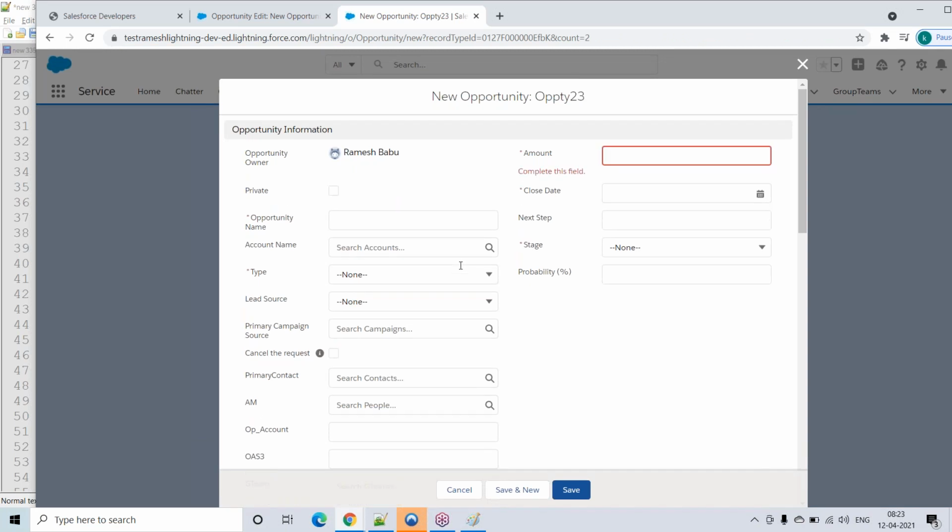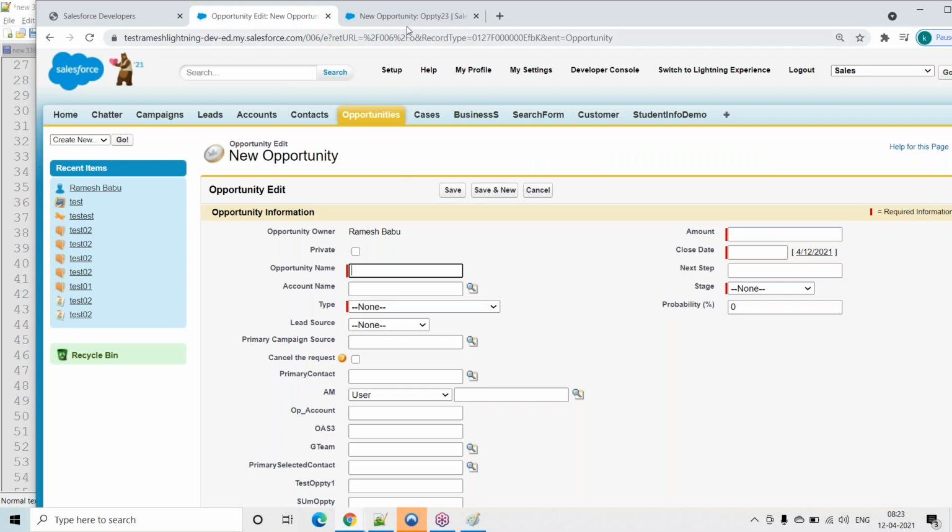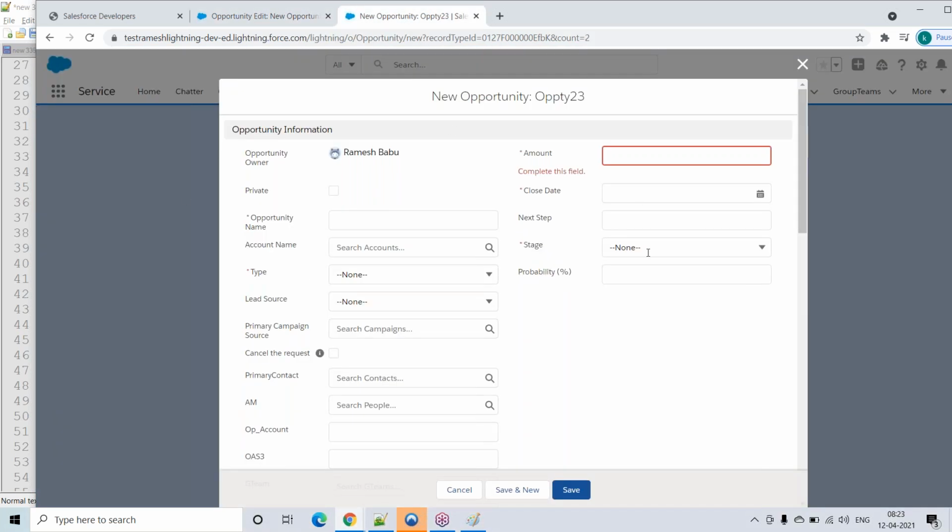So initially Salesforce started with the classic version. Slowly users are increasing, and they are using devices, mobiles, tabs, or some other devices, and this screen is not compatible. So they made some changes to the UI. That advanced UI is nothing but the Lightning version.